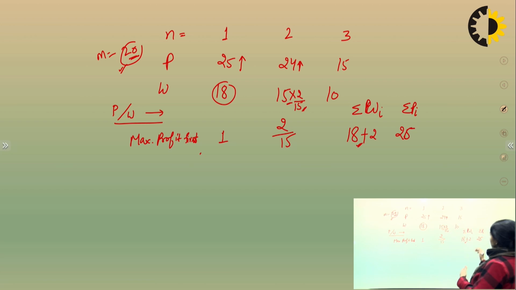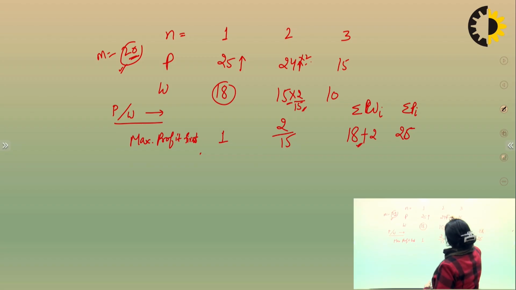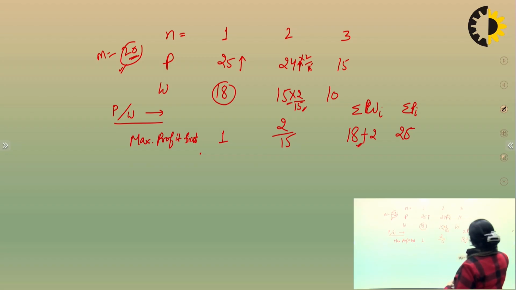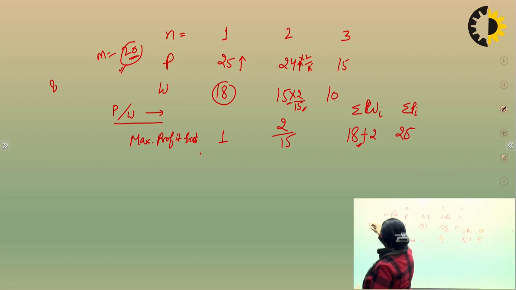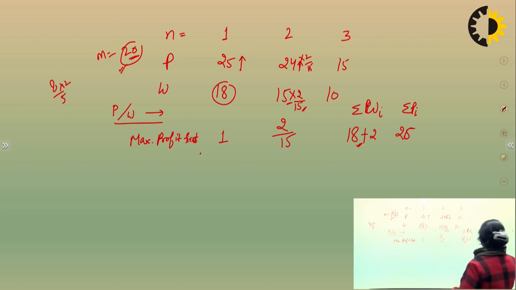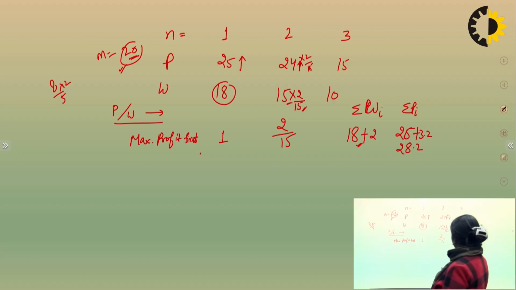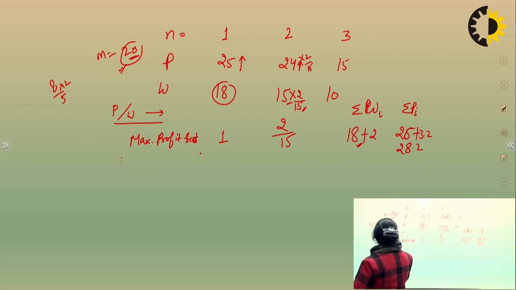So profit will also be 2 by 15 of 24. It means this is approximately 3.2, so the total is 28.2. Now, next one, that is minimum weight first.